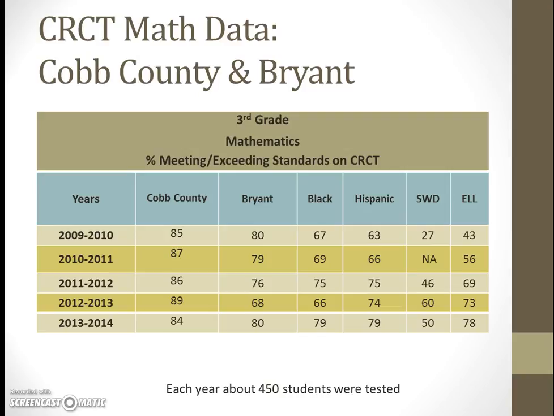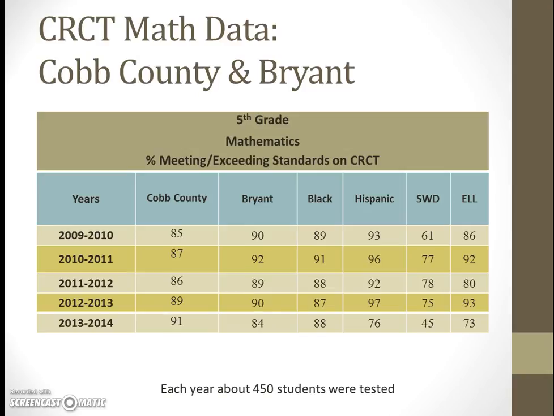In third grade math, our scores decreased for Cobb County, but increased here at Bryant by 12%. And all groups of students showed an increase with the exception of students with disabilities, who decreased by 10% from the 2012-13 school year. For fourth grade, let's go ahead and move to fourth grade. The overall performance of Cobb County students decreased again, while Bryant students increased. So that is exciting. Not that Cobb County is decreasing, but that here at Bryant we're seeing a steady increase. Fourth grade students with disabilities showed a 17% increase from the 2012 to 2013 school year.